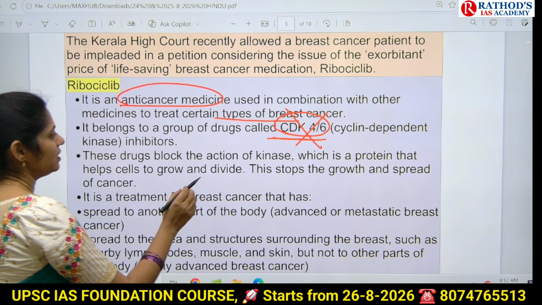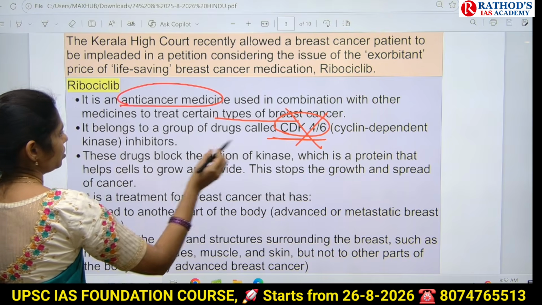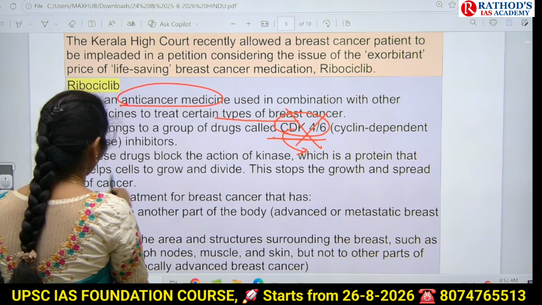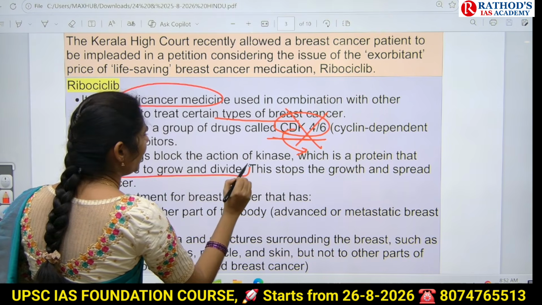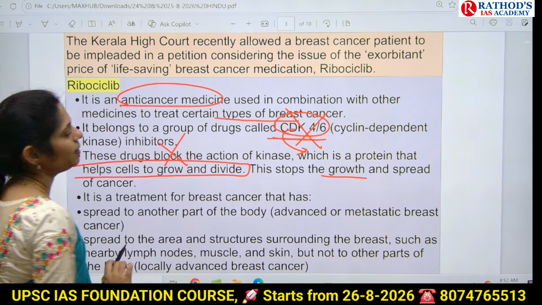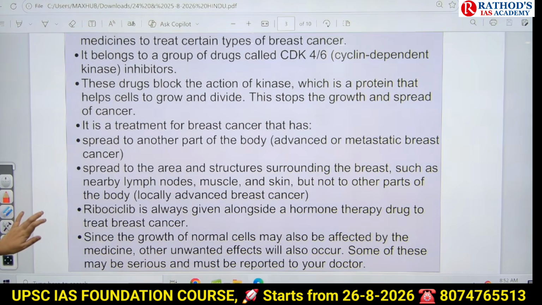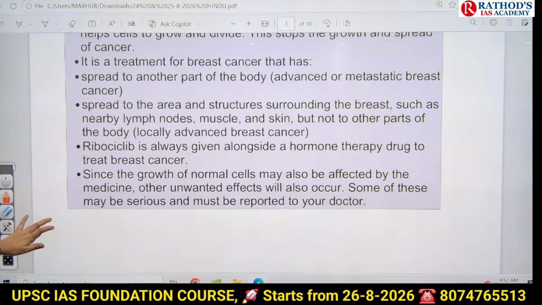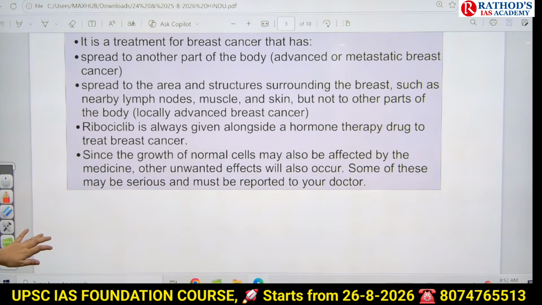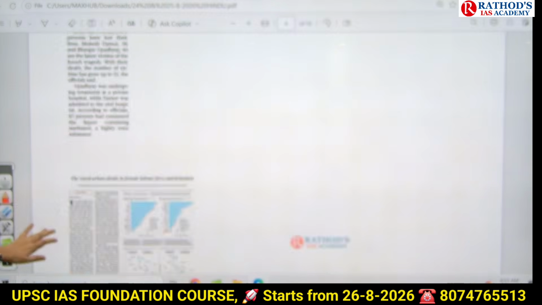And these drugs will prevent the protein. So this CDK4 or 6 is a protein which will help the cell to grow and divide. So if we are blocking this, then what happens? Obviously there will be a stop of growth and spread of these cells to other body parts. So that is how this drug will work. And it is mainly used for breast cancer. Okay, that's it. Breast cancer, that's it. Yeah, if you remember these 4 points, it is enough.